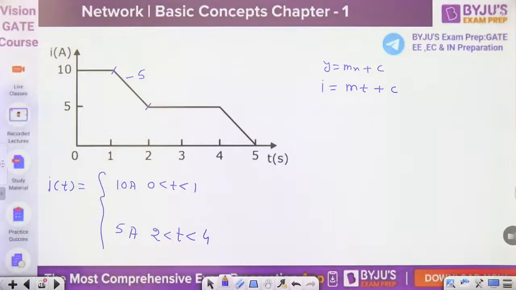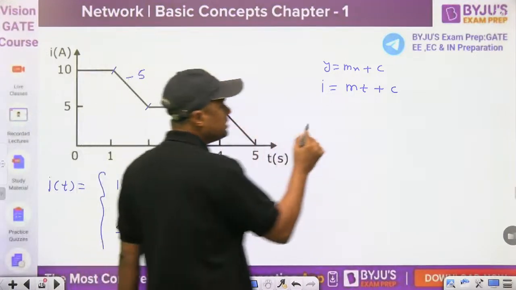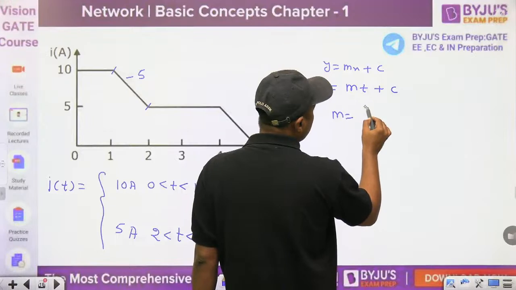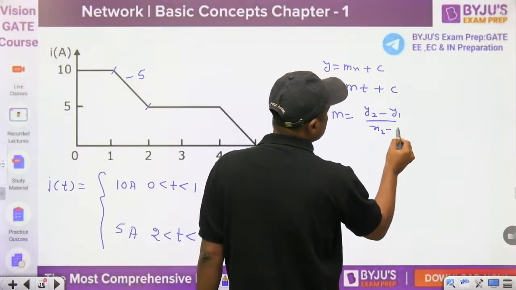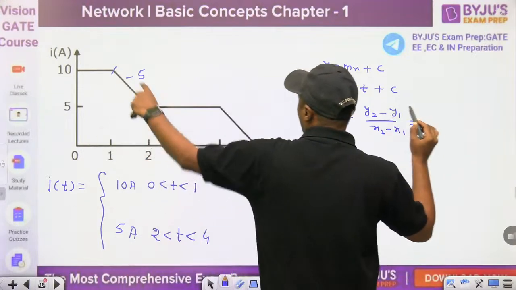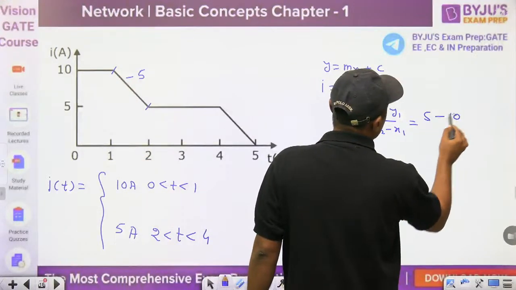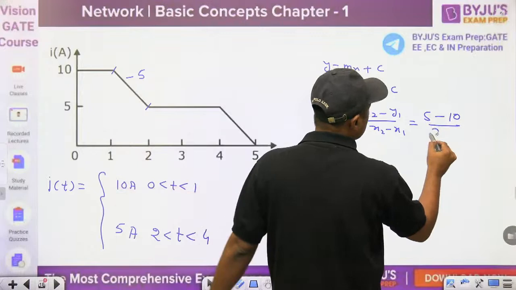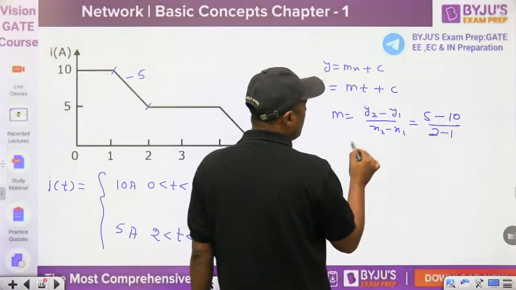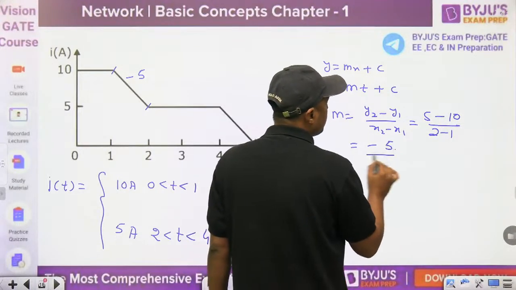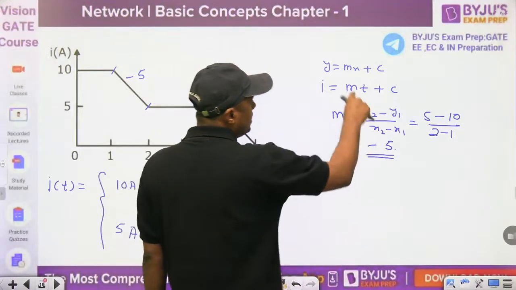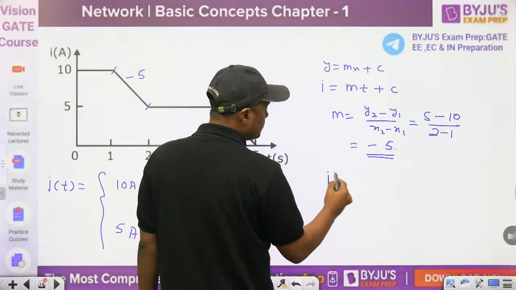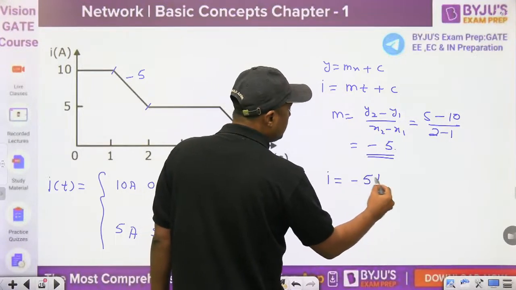First of all, find the slope. New students, watch this. Slope is given by (y2 minus y1) upon (x2 minus x1). So y2 is 5, minus 10, upon x2, 2 minus 1. You will get the slope minus 5. Now the equation is minus 5t plus c.